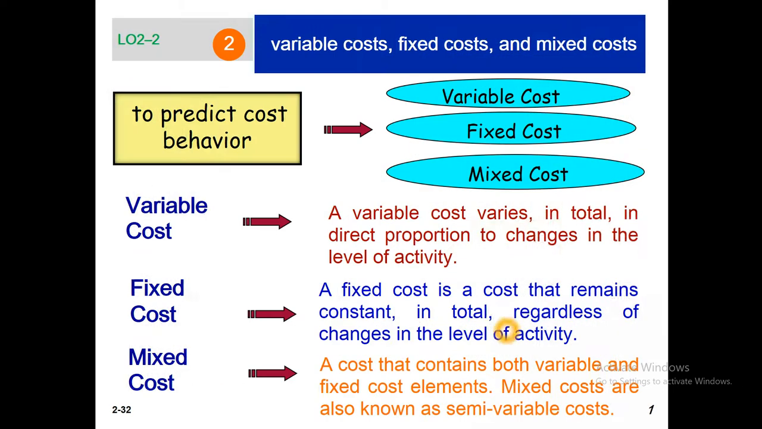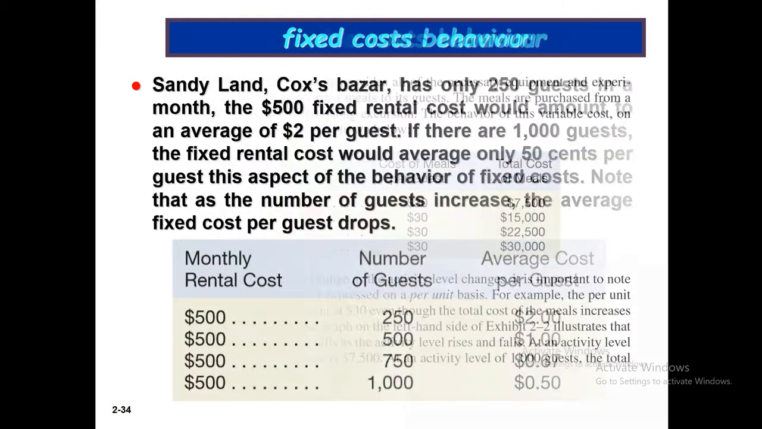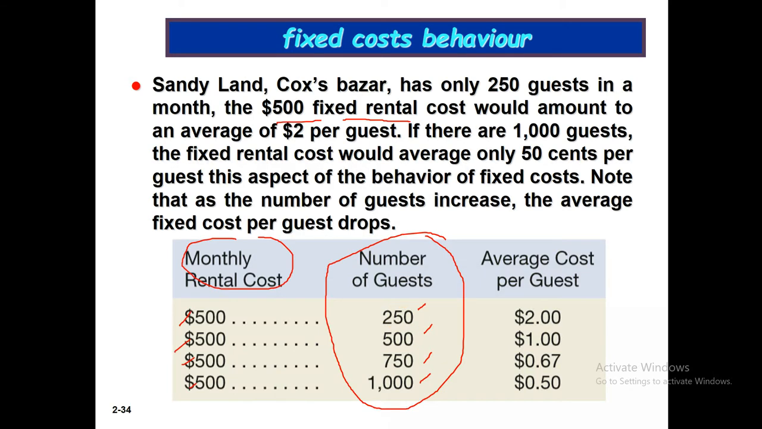Regardless of change in the level of activity, the 500 stays fixed. But with 250 guests, the average cost per guest is $2. Then $1, then 0.67, and then $0.50 or 50 cents. So in fixed cost, the total cost is fixed, but when the level of activity changes, the average cost per unit will change.